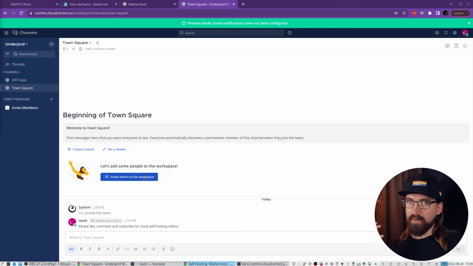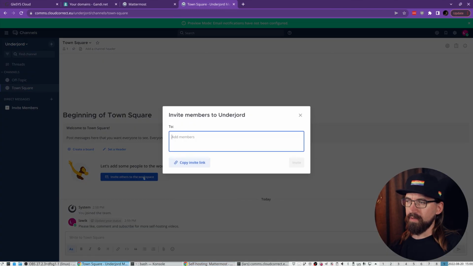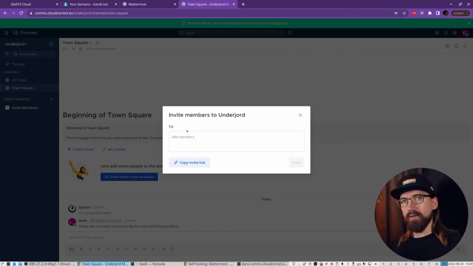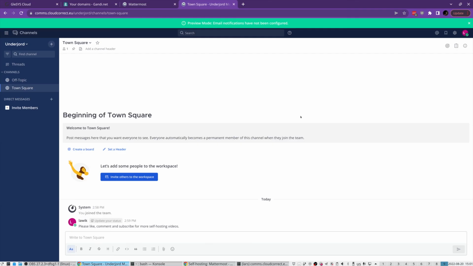To invite more people, you can go here, copy the invite link. You can spread that around. If you want to be able to send invite emails and similar, you need to set up a mail provider. We don't do this in this particular tutorial, but it's pretty manageable to do. There are many additional things you can do when set up, and Mattermost provides a bunch of guides on administration, but this should, by all accounts, be enough to take for a very decent spin and figure out if it's for you.